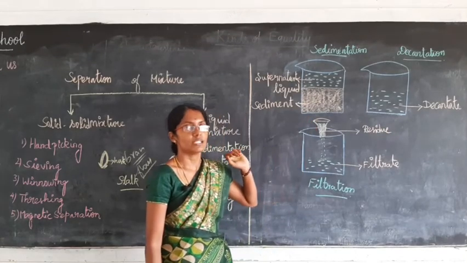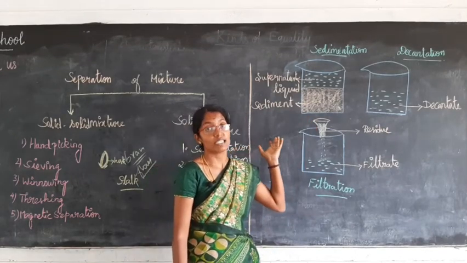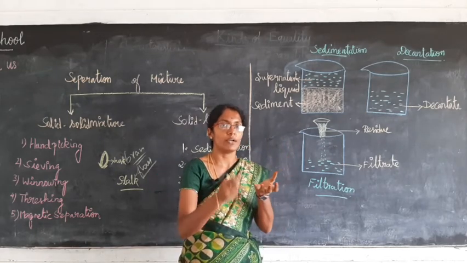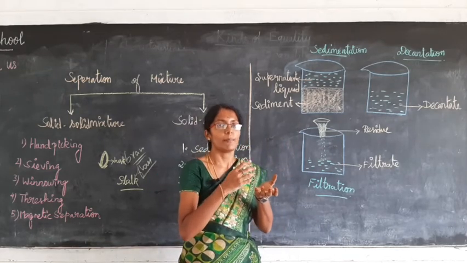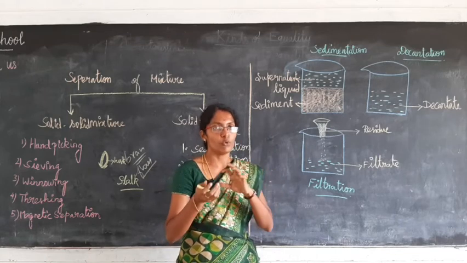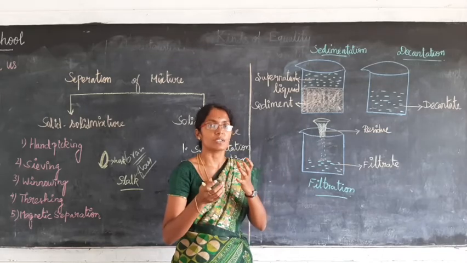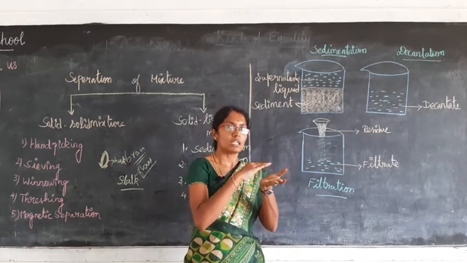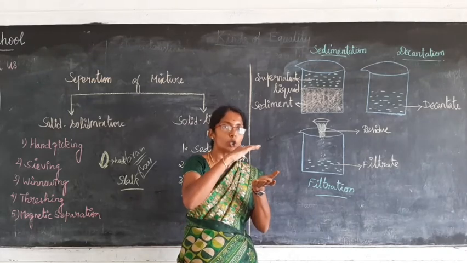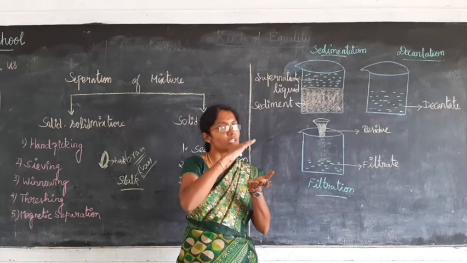Here we consider sand with water. Okay. You take sand in a cup and add water to it, and you stir it well. What happens after a few minutes? The sand will settle down at the bottom and the water will float at the top of the sediment.